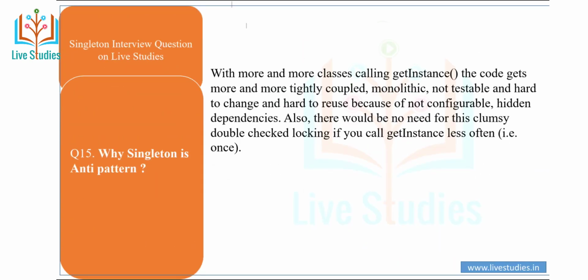Another question is why singleton is an anti-pattern. With more classes calling getInstance, the code gets more and more tightly coupled, monolithic, not testable, hard to change and hard to reuse, because it is not configurable and has hidden dependencies. Also there should be no need for this clumsy double-checked locking if you call getInstance less often, either once.